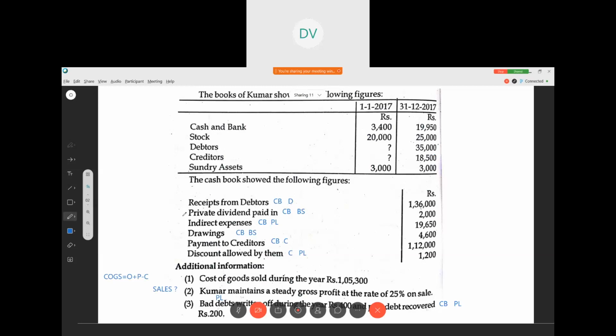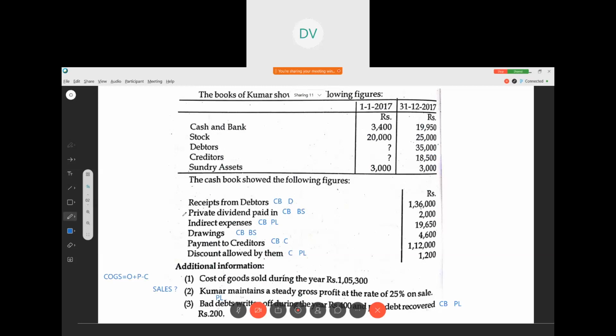Okay. So cash and bank opening balances we are writing, stock, then sundry assets. Both sides total is 72,000, right? So the opening capital will be the balancing figure, 50,600. Clear? So we got the opening capital.